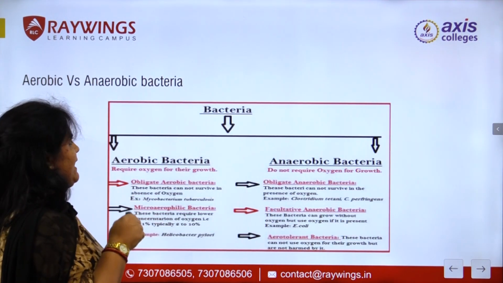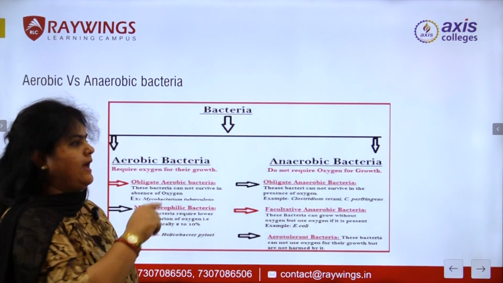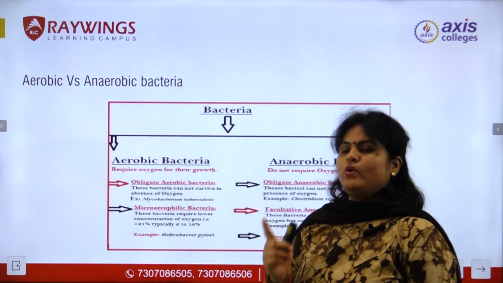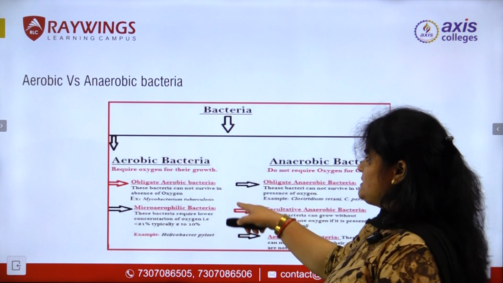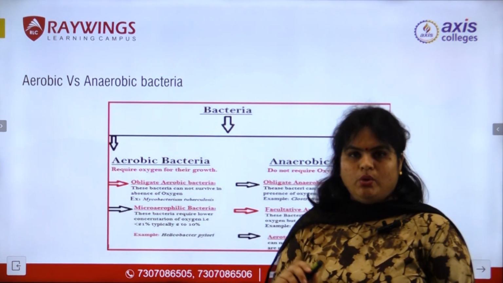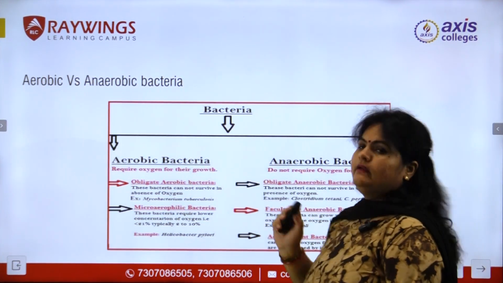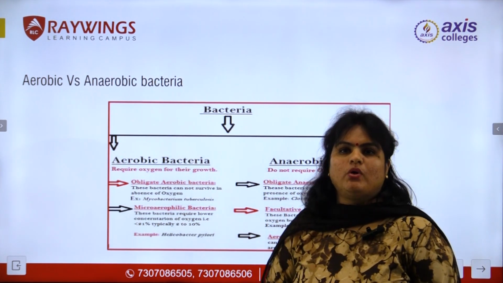Another one is bacteria type. Another type of bacteria is aerobic and anaerobic. Aerobic means requirement of oxygen, meaning any bacteria that requires oxygen for their growth. Without oxygen, aerobic bacteria cannot grow. These aerobic bacteria cannot survive in the absence of oxygen.